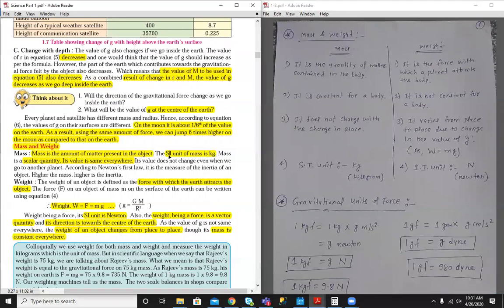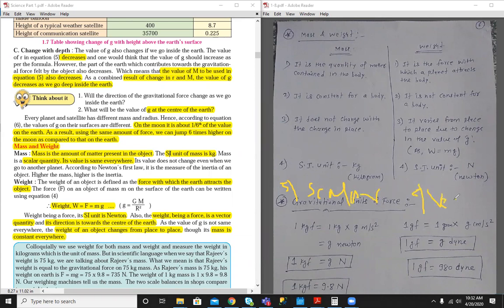Mass is a scalar quantity. What is meant by scalar? Scalar means the physical quantities which require only magnitude or value to express. And what is a vector quantity? The physical quantities which require magnitude as well as direction to express. So weight is a force, so that's why it is a vector quantity. So there will be an additional point of differentiation. The fifth point will be: mass is a scalar quantity, and weight is a vector quantity.